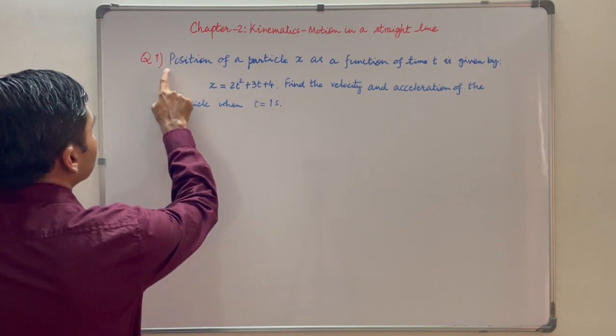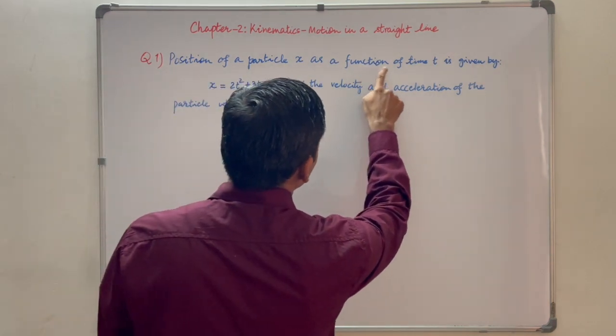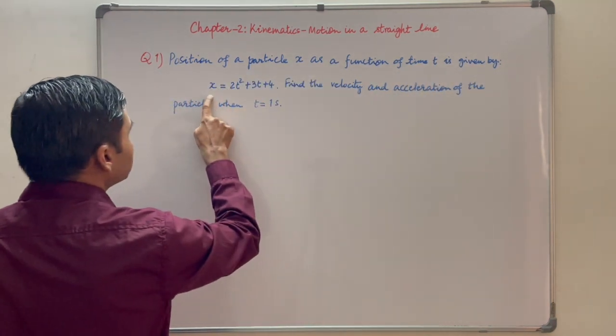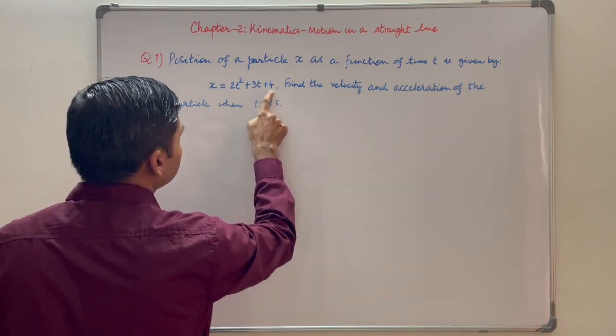Let us see this question. Position of a particle x as a function of time t is given by x is equal to 2t square plus 3t plus 4.